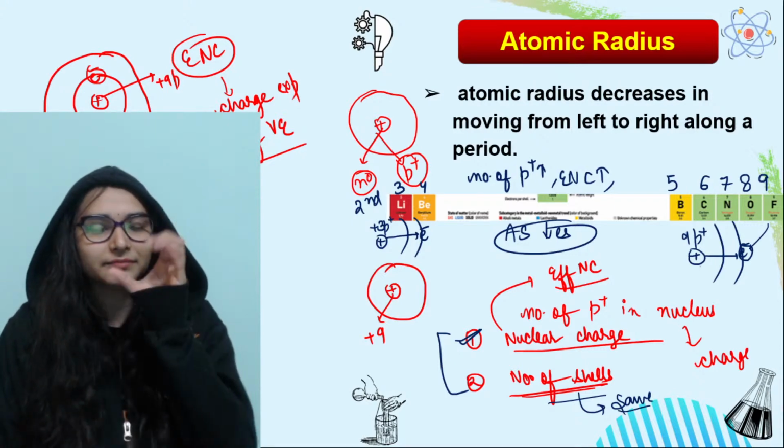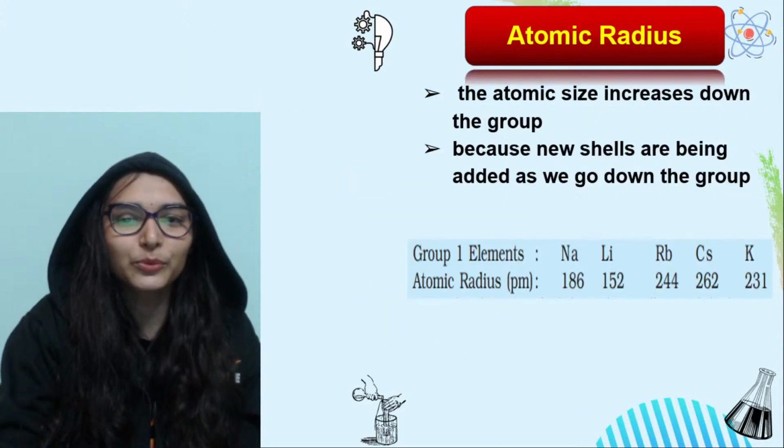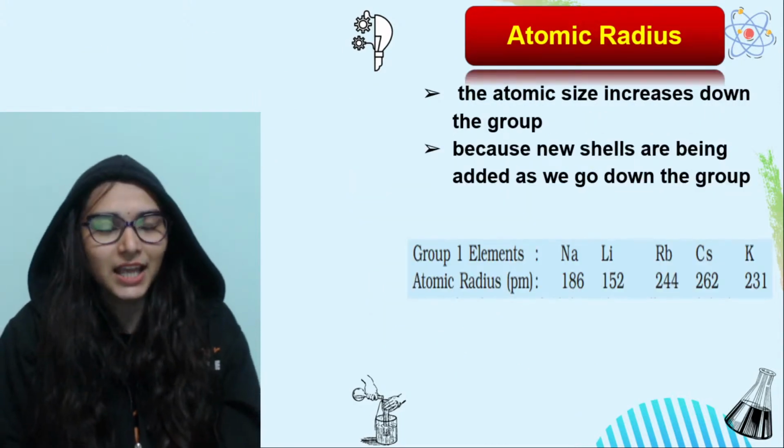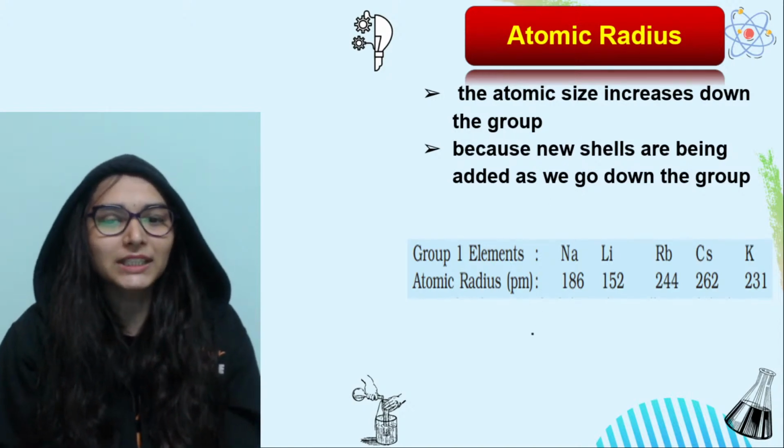Because of that, the size of the atom decreases. Okay, so left to right, atomic radii decreases. And top to bottom, what happens? Top to bottom, again you see the 2 points.